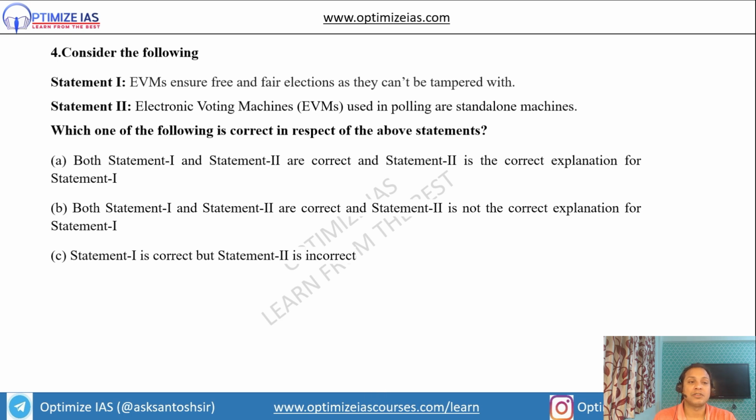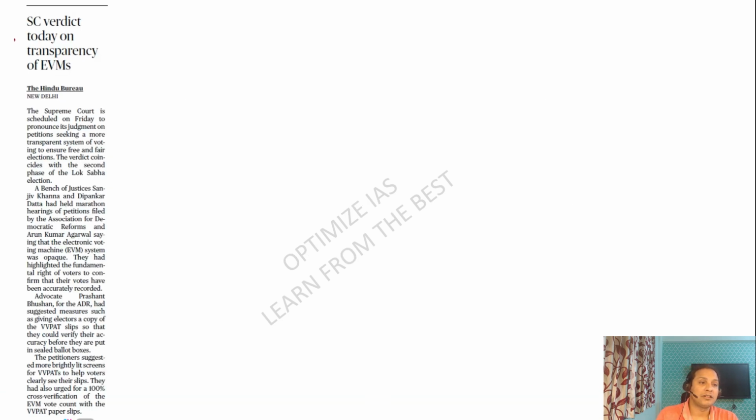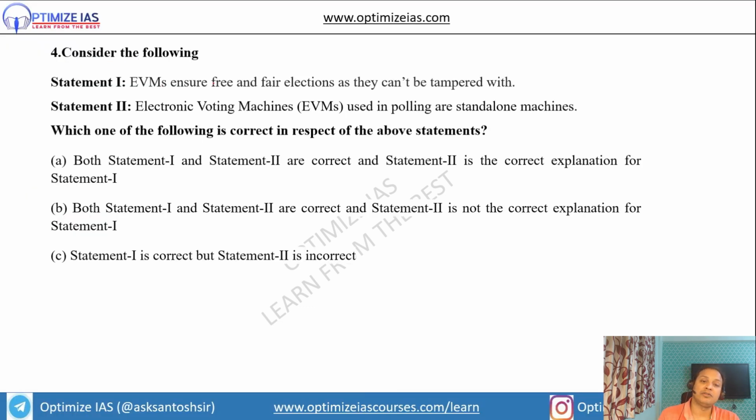Now let us see the next question, guys. Question 4. I have framed this question in this context. The Supreme Court has given a verdict on EVMs. Statement 1: EVMs ensure free and fair elections as they can't be tampered with. This is a correct statement.